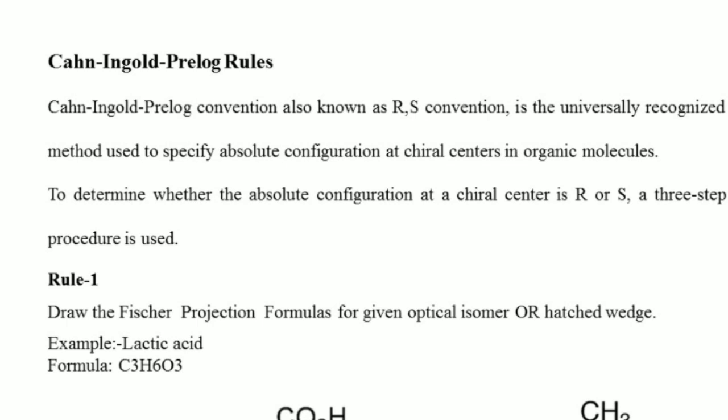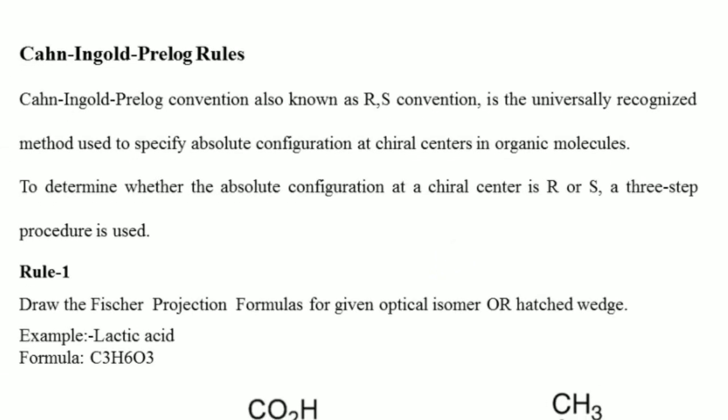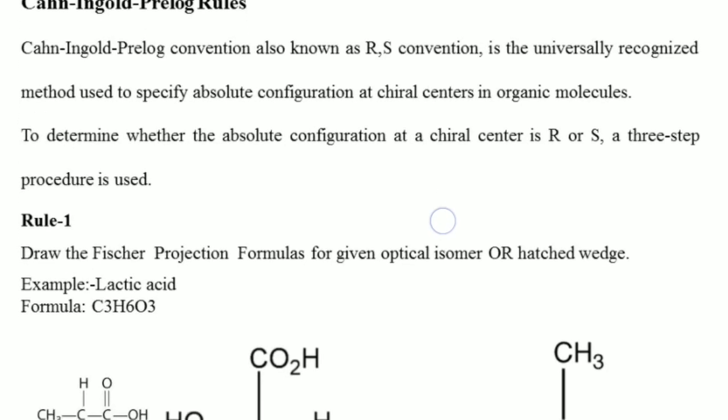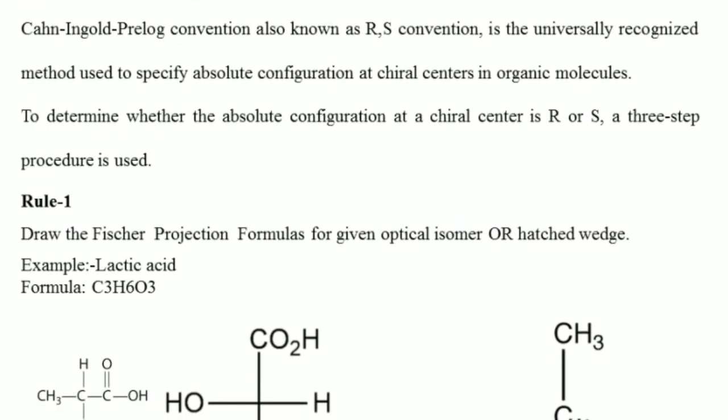This convention of rules is also called the Cahn-Ingold-Prelog convention, which is also known as RS convention. This method of giving priorities to the groups is universally approved and followed by all of us.